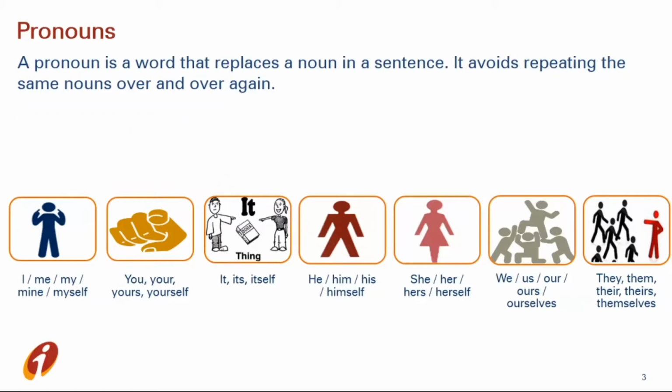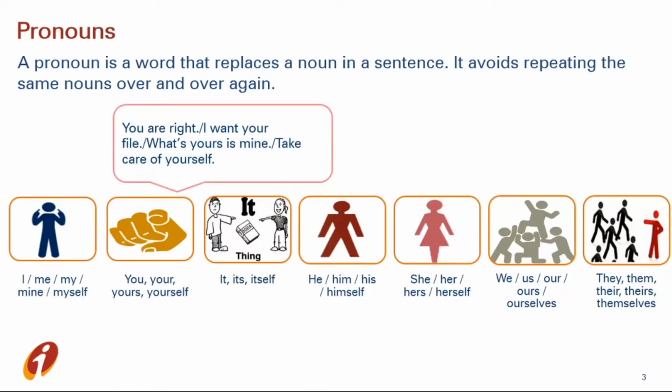Next is you, your, yours, yourself. These are used when we are pointing out some other person. For example, you are right, I want your file, what's yours is mine, take care of yourself. Here, we are pointing out some other person.